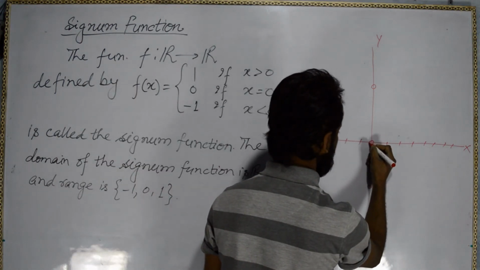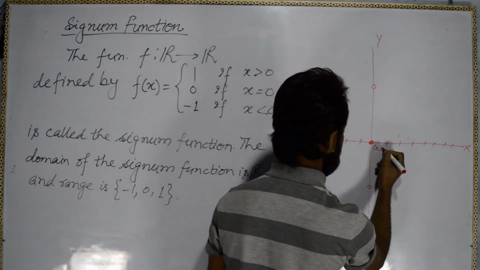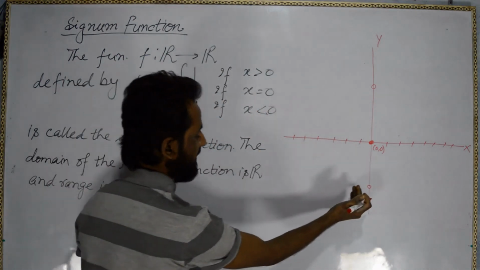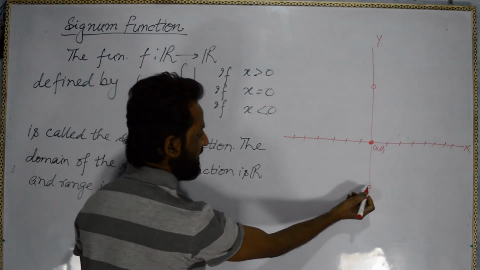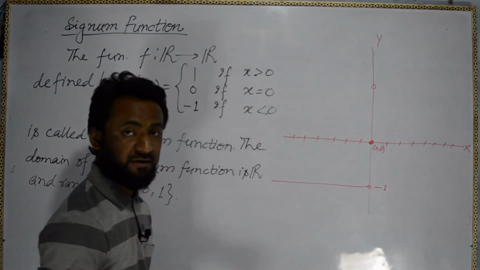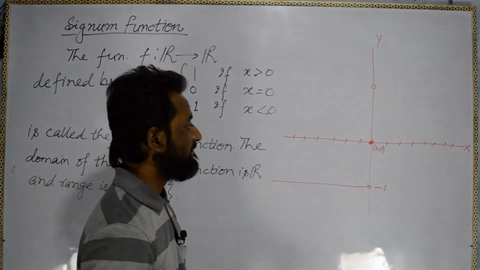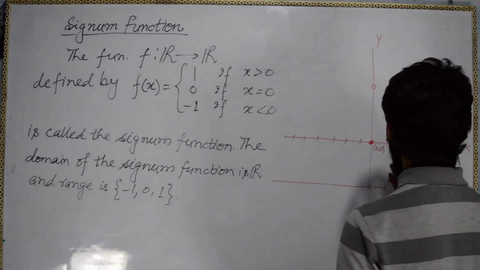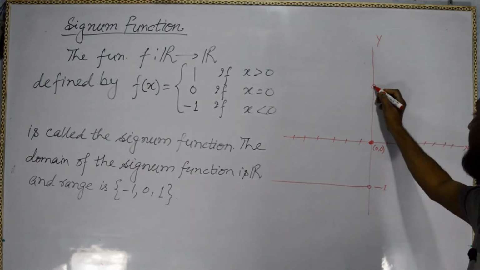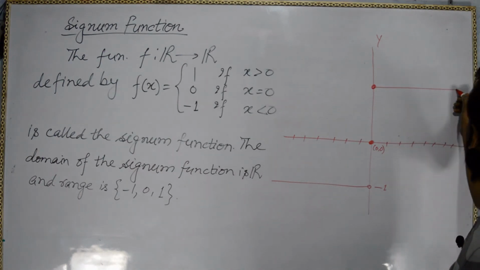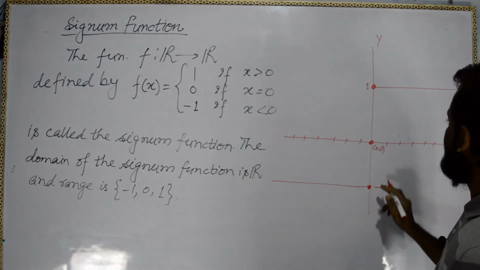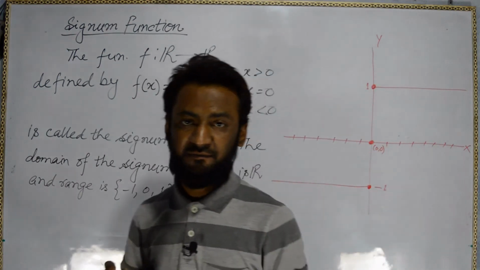So here we got x equal to 0, y equal to 0. And whatever values of x we give going to the negative side, we are getting only minus 1. And when we give positive values, whatever positive values of x, 1, 2, 3, 4 up to infinity, we are getting only 1. So this is 1, this is minus 1. So this is the graph of the signum function.